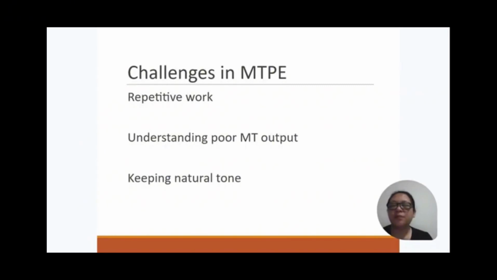The first challenge in post editing is dealing with repetitive work, especially when fixing the same types of errors over and over. Another challenge is understanding poor machine translation output. Sometimes the machine translation is so unclear that it takes extra effort to figure out the meaning. Lastly, it can be hard to keep a natural tone, especially when fixing awkward or unnatural phrasing from the machine output.